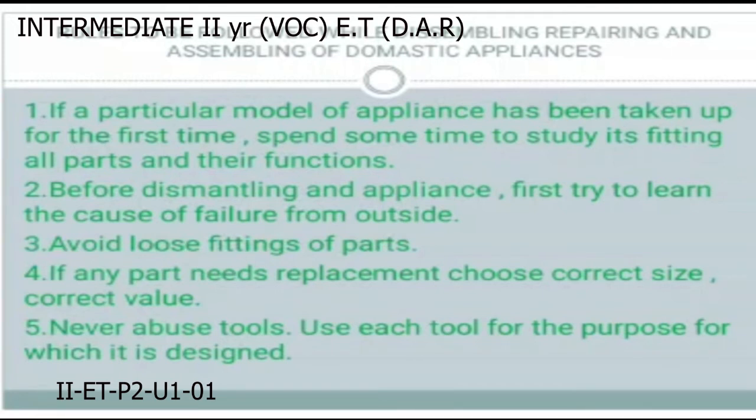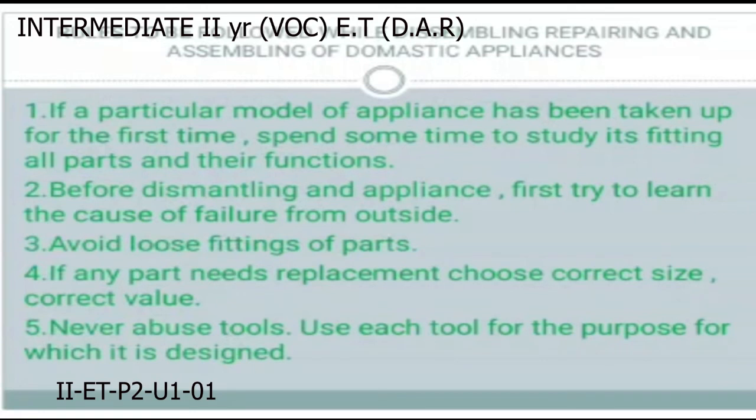If loose connections are there, avoid loose fittings of parts, because loose fittings may also give shock. Then the fourth one is: if any part needs replacement, choose the correct size and correct value.